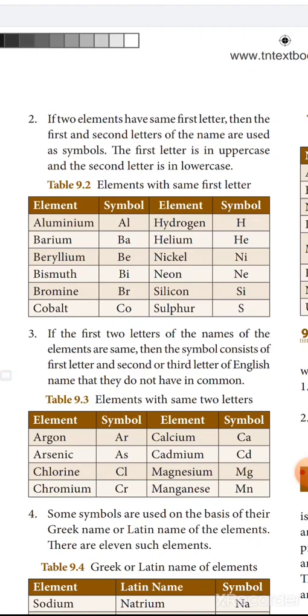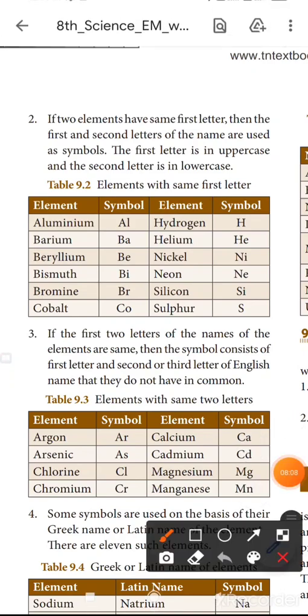First, aluminium, A, so the symbol is Al. Elements with the same first letter: next, barium, beryllium, bismuth. The three of them start with B. So the symbols are barium, Ba, beryllium, Be, bismuth, Bi, because the second letter varies. So we take the first two letters.